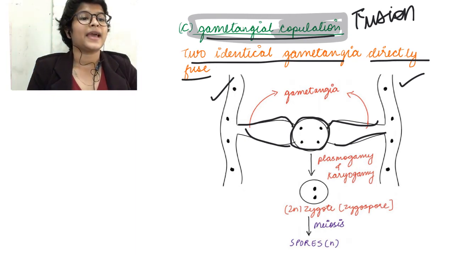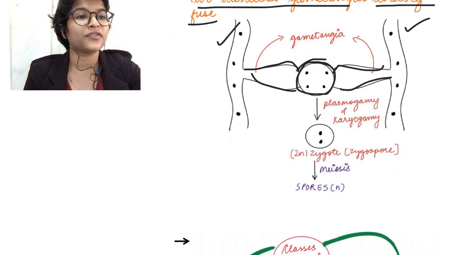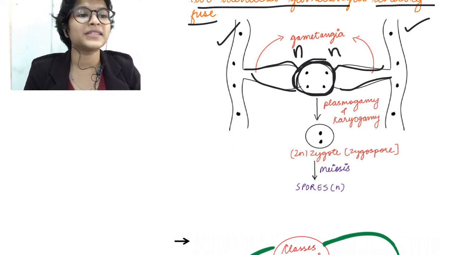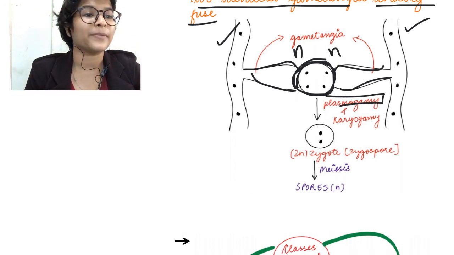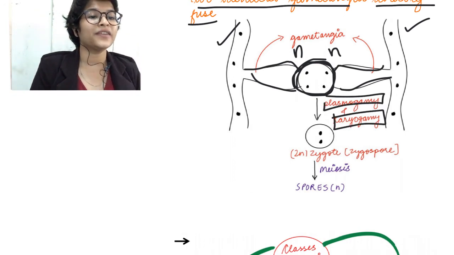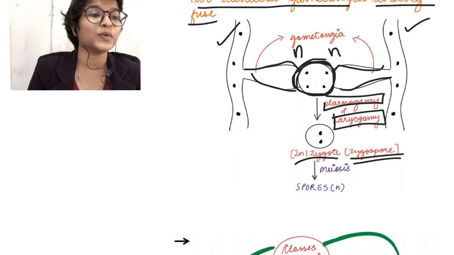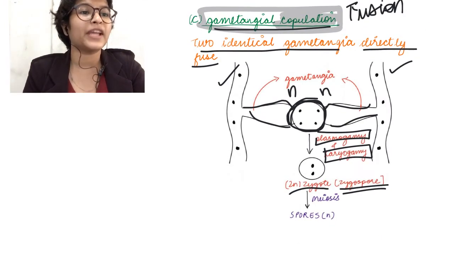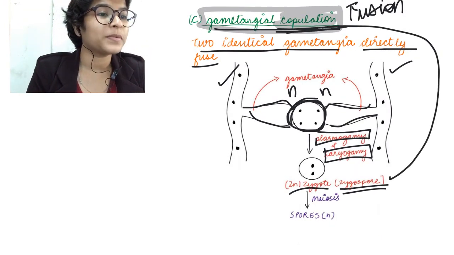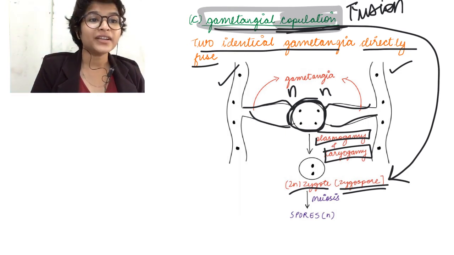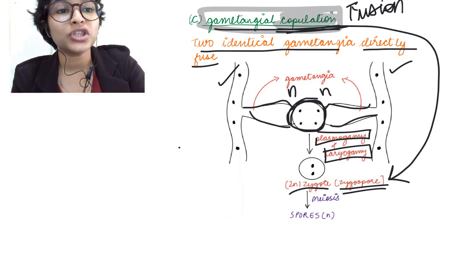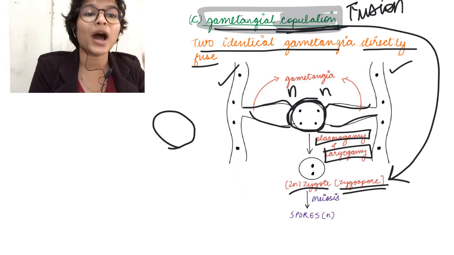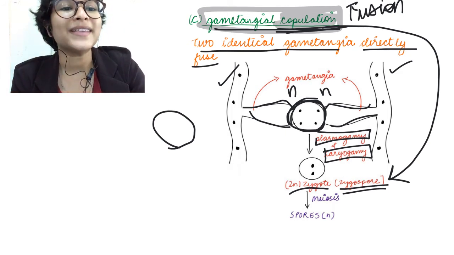And after coming into contact, these gametangia fuse together. ठीक है. And therefore in this part, which is the fused part, we have n from this hyphae and n from this hyphae. So this will undergo plasmogamy and karyogamy to give rise to the 2n zygote or the zygospore. Okay. So take note here that after gametangial copulation, we have formed the zygospore, and after the gametangial contact, the big structure which is going to harbor the zygote was called oospore.